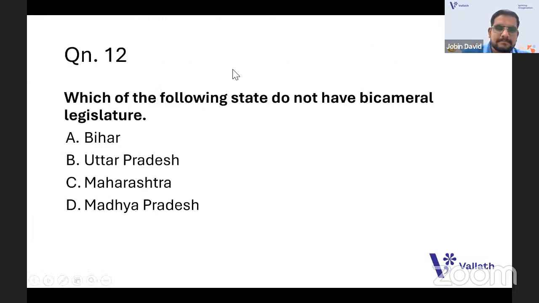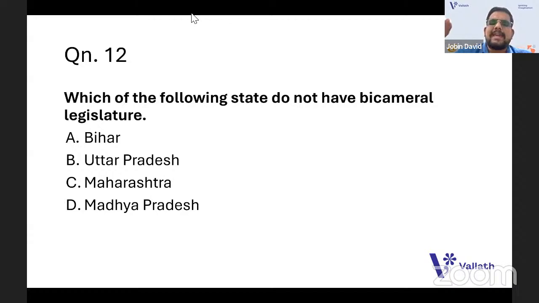Next question. Which of the following states do not have a bicameral legislature? Okay, bicameral legislature. When you think about the scenario of India or our country, we have a bicameral legislature. We have a Lok Sabha and Rajya Sabha, like we have an upper house and lower house. Lok Sabha is the lower house and Rajya Sabha is the upper house.